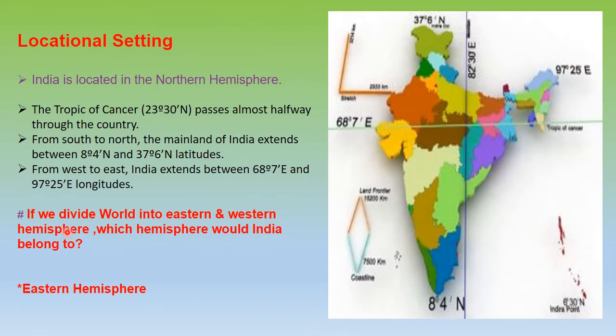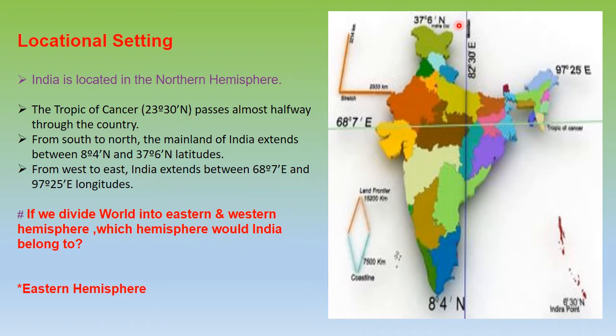Let's come to the locational setting of our country. So the Tropic of Cancer, we have done it in previous chapters also. The Tropic of Cancer passes through almost halfway throughout the country, and the degree for Tropic of Cancer remains 23 degree and 30 minutes north.